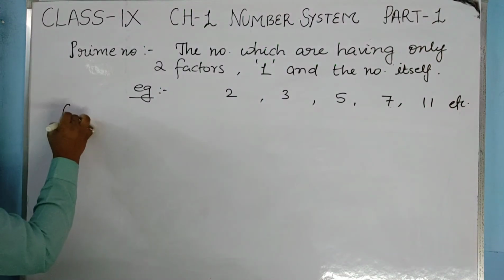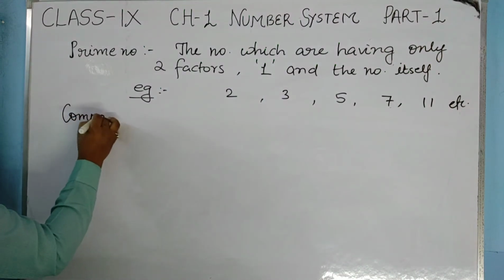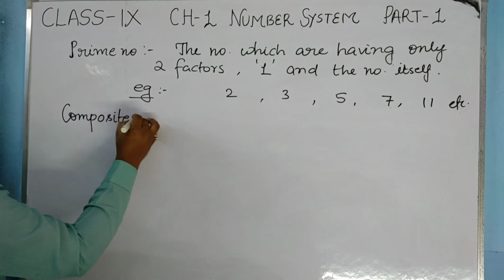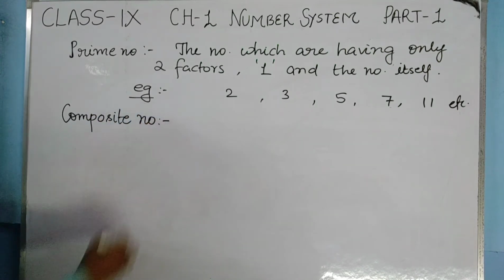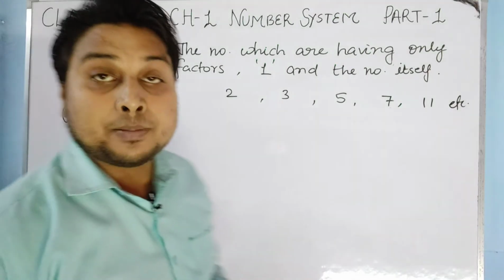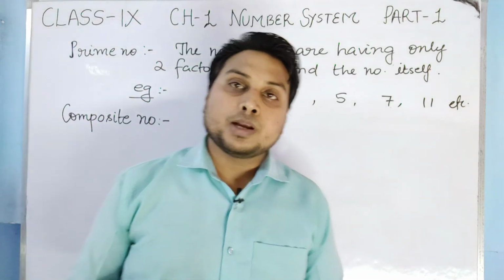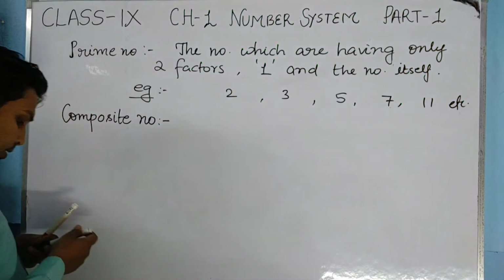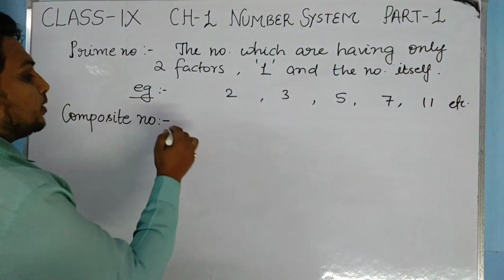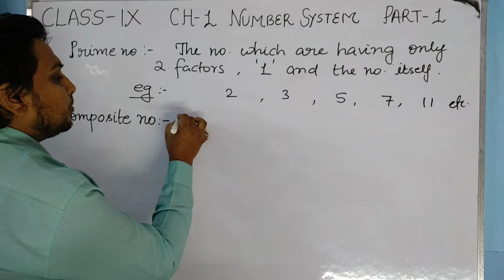Now composite numbers. What are composite numbers? Just opposite of the prime number. If a number is not prime, you can see the definition of composite number is what?